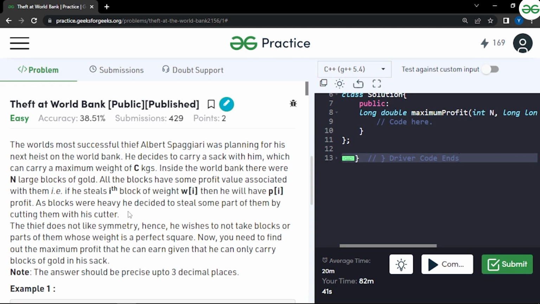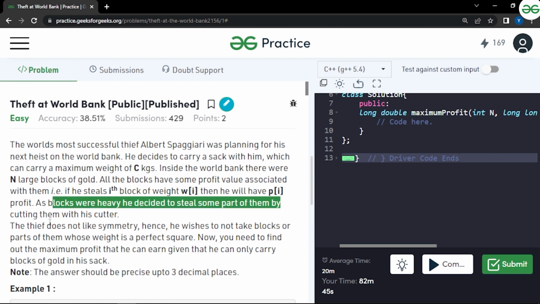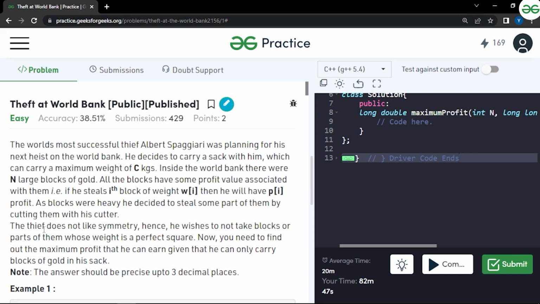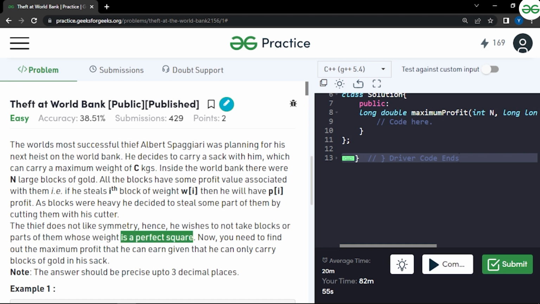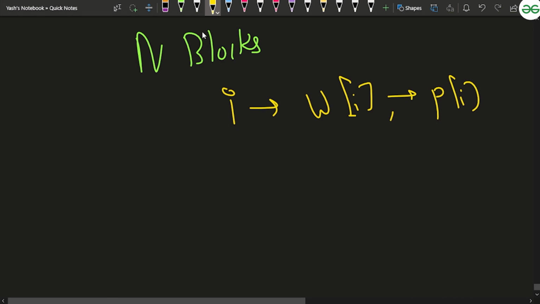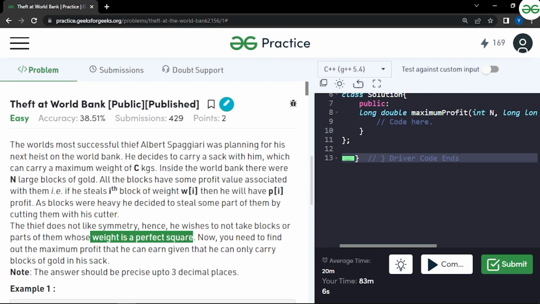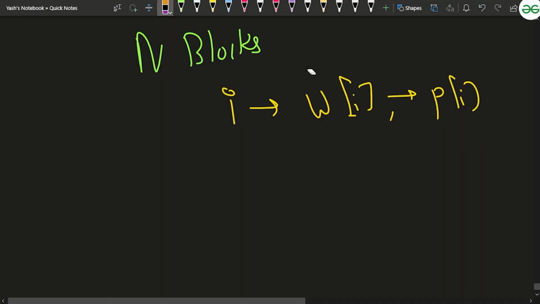As the blocks were heavy, he decided to steal some part of them by cutting them with his cutter. The thief does not like symmetry, so he wishes not to take the blocks or the parts of them whose weight is a perfect square. So for all the blocks that have a weight that is a perfect square, those will not be taken by the thief.